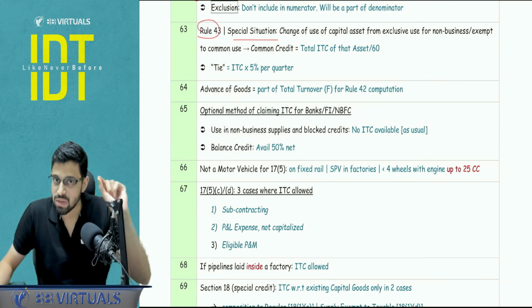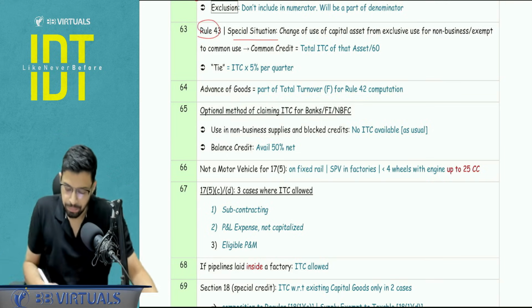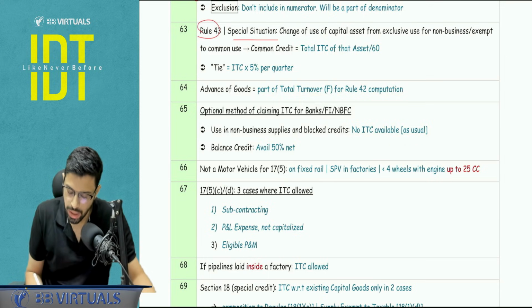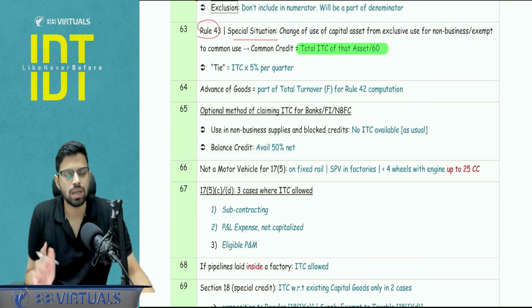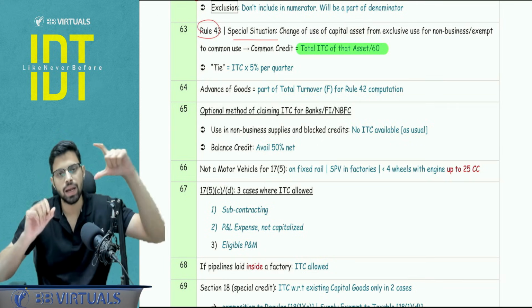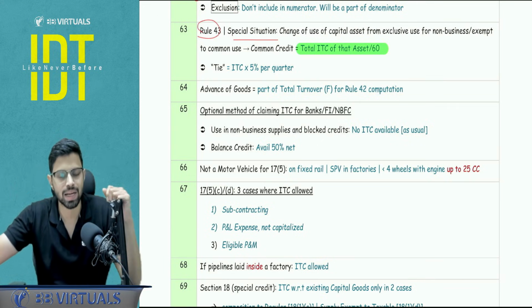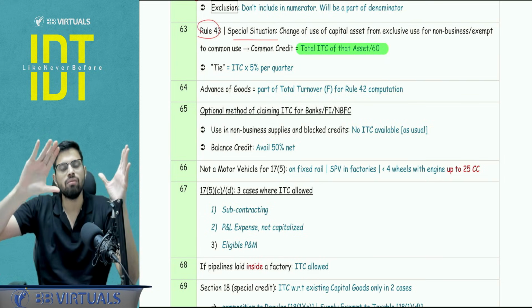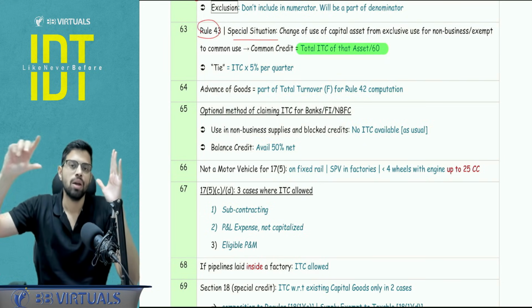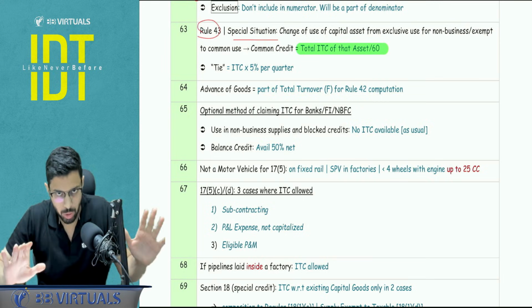So here there is a specific calculation involved that you need to pay attention to; it can be asked in the MCQ as well. Firstly, what is the common credit here? Total ITC upon 60. Whatever way the law deals with this situation, it takes it on a gross basis, total divided by total 60. 60 means 60 months, that is the 5 years useful life. And then whenever it is used for the common purposes, for that particular month we do into E upon F, right? So this is something you need to make a note of.